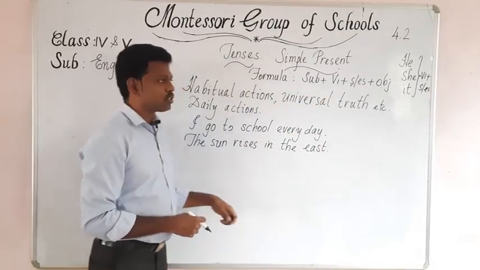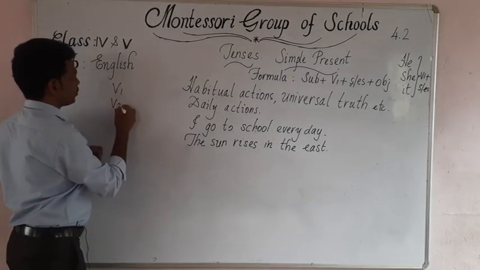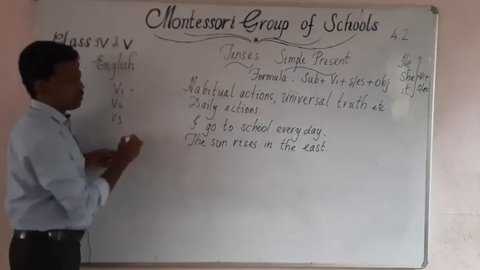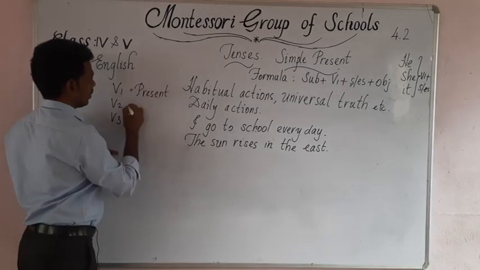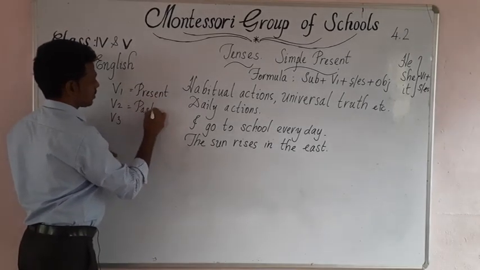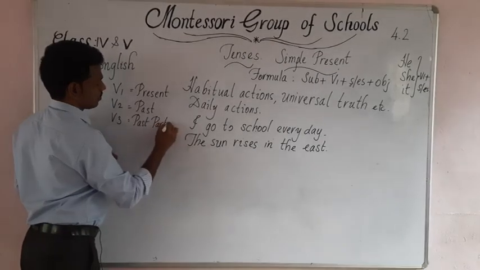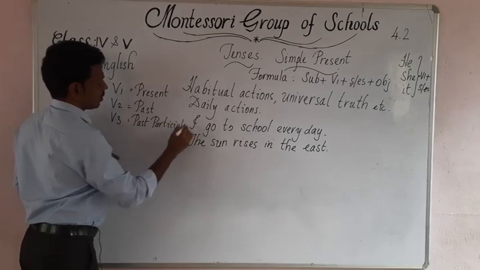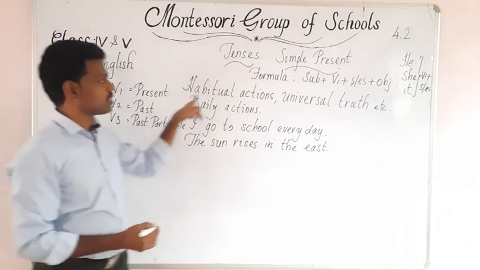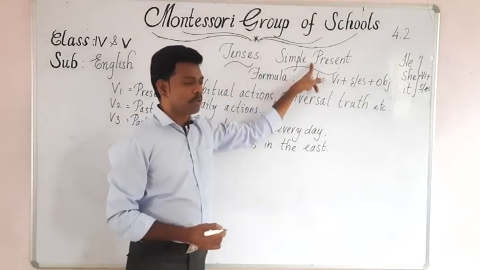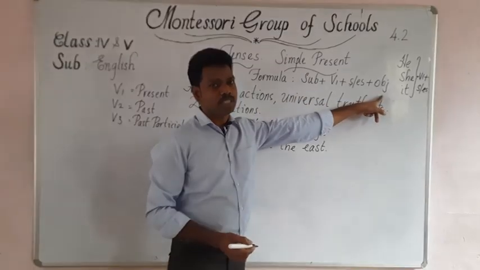after V1. I know that you all are well familiar with what is V1, what is V2 and what is V3. V1 means the base form, which we can call present tense. V2 is past tense and V3 is past participle. Now we need to learn more about V1 present tense, because our formula to form simple present tense is subject plus V1 plus S or ES plus object.